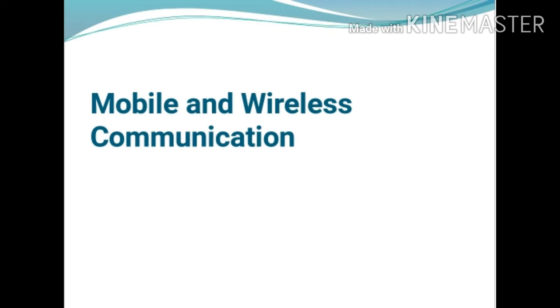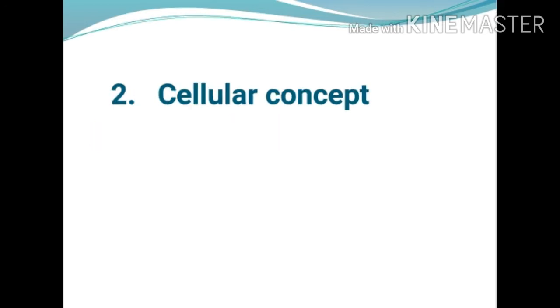Hello. Today we will learn the chapter 2nd of mobile communication. It is cellular concept. In this chapter we see the different terms related to the cellular concepts. First we see what is meant by cell. Cell means it is a geographical unit. After that we see the different terms like cluster,